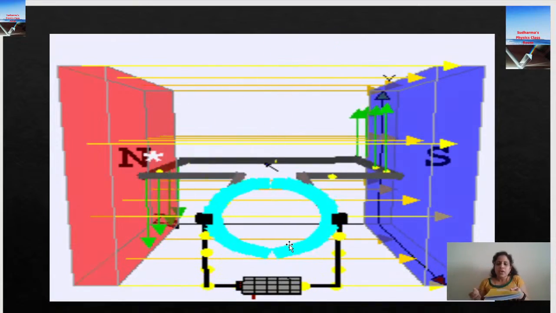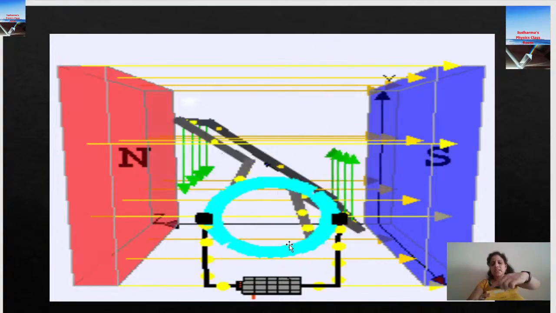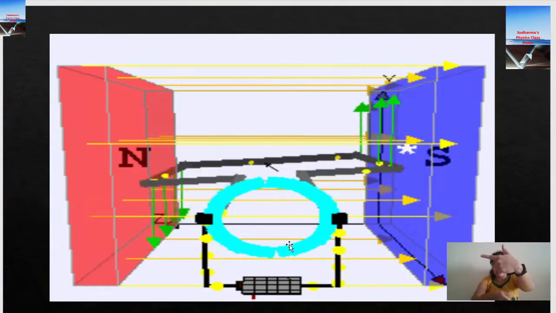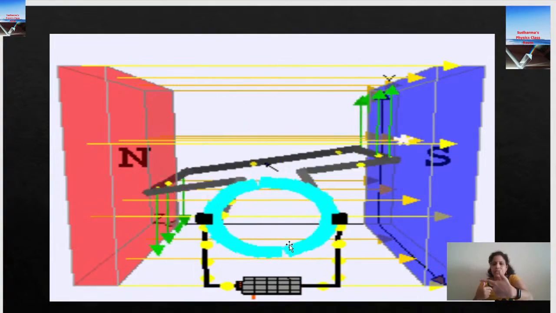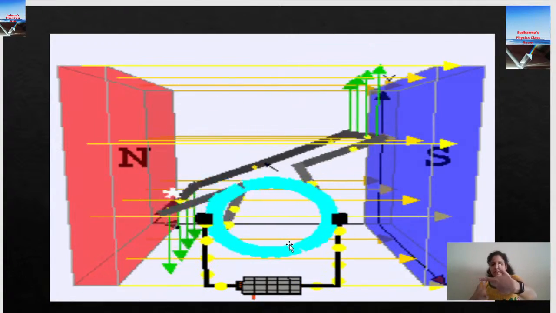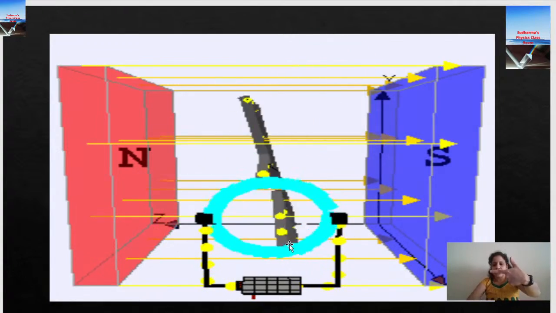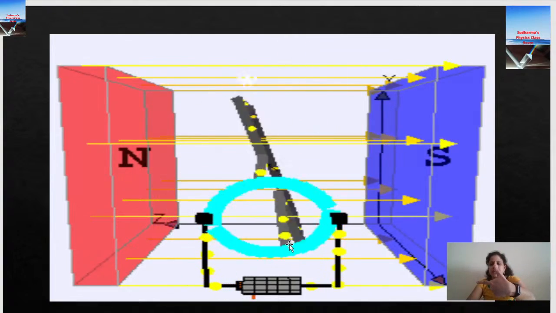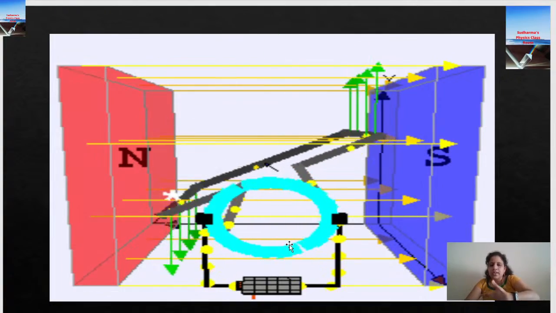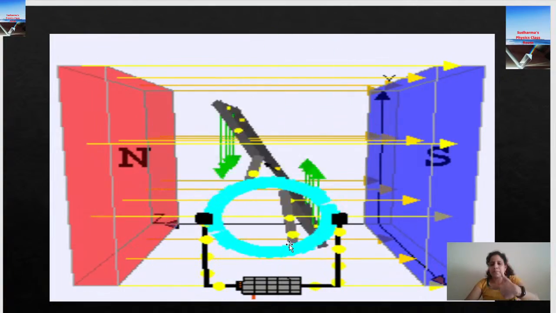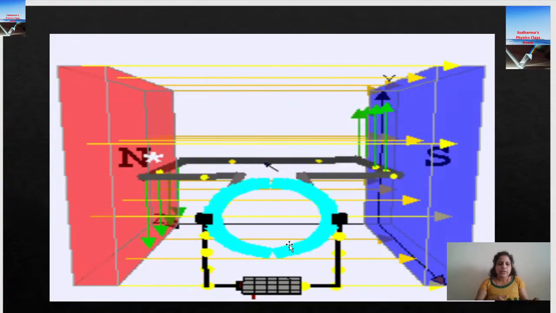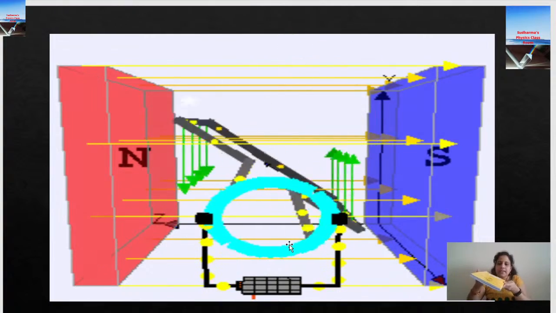Otherwise also we can find it out. Current is flowing from C to D, so I keep my central finger from C to D. The magnetic field is always from north to south, so the forefinger points from north to south. The thumb is moving in the upward direction. Remember, it is the left hand, because we are talking about a motor. So side CD of the motor will be moving upward. AB moves downward and CD moves upward.